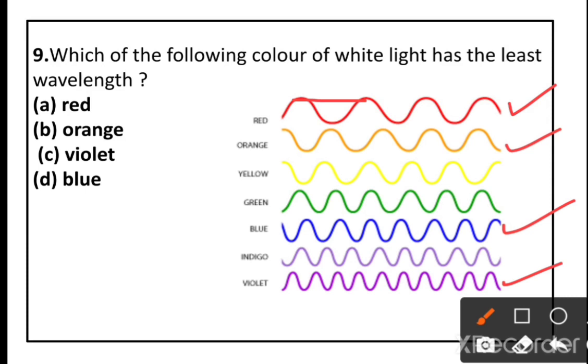So, which has the least wavelength? See the wavelength of blue, violet and orange. So the violet has the least wavelength.